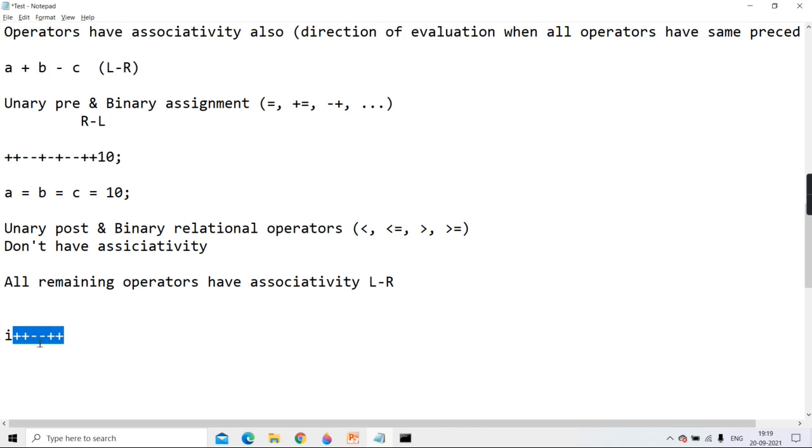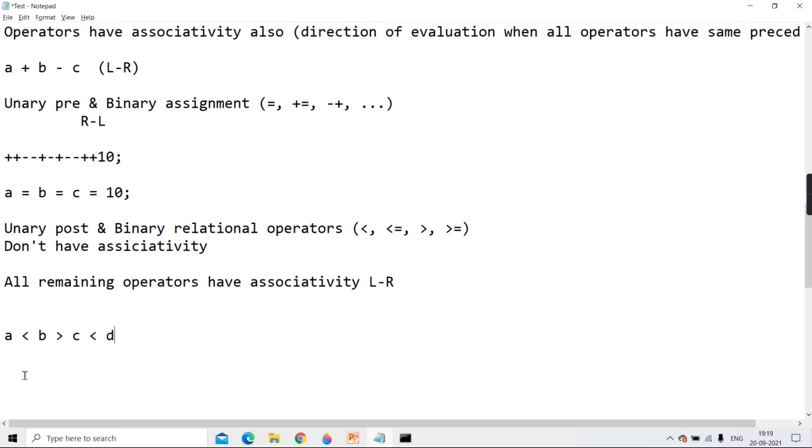And as after a unary operator you can use only one operator, it won't have associativity. The question of associativity doesn't arise. And relational operators don't have associativity, meaning you cannot perform such a relational operation: a less than b greater than c less than d, which is 100% legal in C, in C++, in Python.